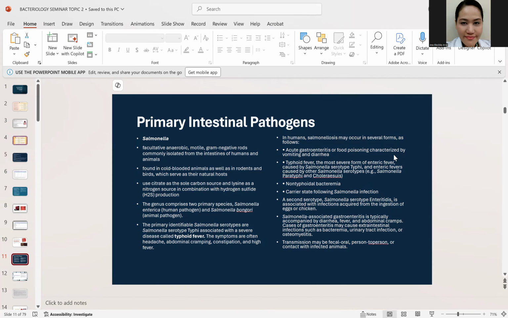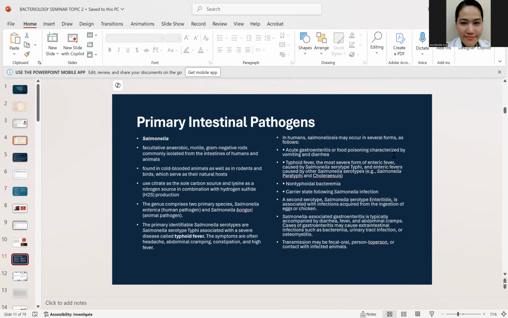Next is the primary intestinal pathogen. So for this one, we're going to talk about the Salmonella, Shigella, and of course, the Yersinia. So for the Salmonella, saan nakikita ang mga Salmonella class? So you commonly isolate it from cold-blooded animals. But for the humans, you can get that from accidentally eating infected chickens or from eating food prepared by person with salmonellosis. Okay? So, pwede makuha mo siya sa food na niluto ng tao na may salmonellosis carrier or directly from the chicken or from the eggs na merong salmonella. Okay? So, anong characteristic na salmonella?